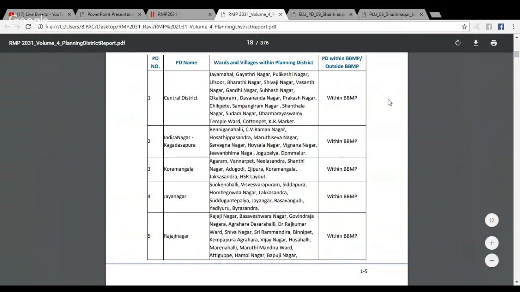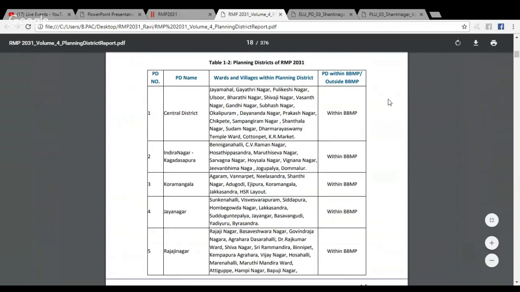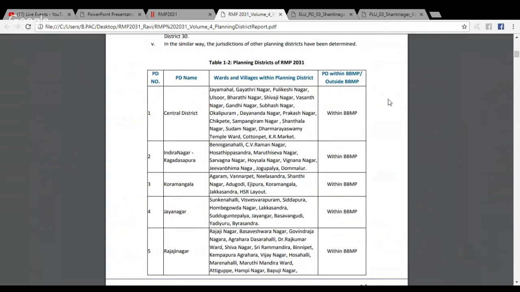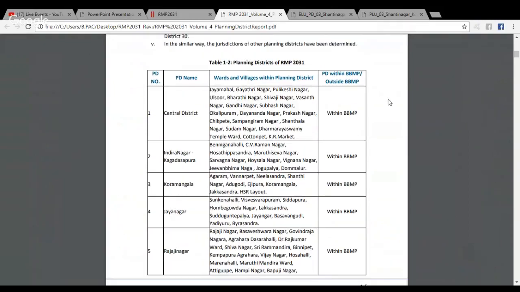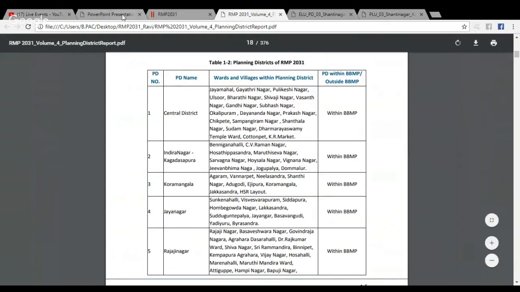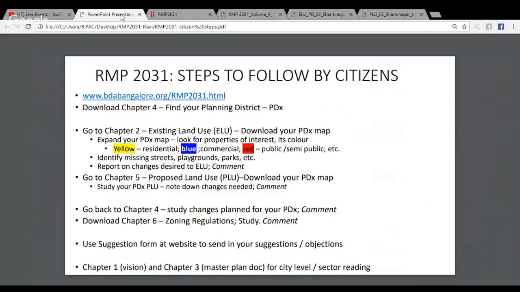You will come across a table of this kind, which sets out, for example, that planning district 1 is the central Bangalore district, covering Shivaji Nagar, Vasant Nagar, Alsur, and the like. Indira Nagar, for instance, comes under planning district 2. Koramangala and parts of Shanti Nagar come under planning district 3, and the like. It goes on to 42 districts. So the first step is to find out which planning district you belong to.